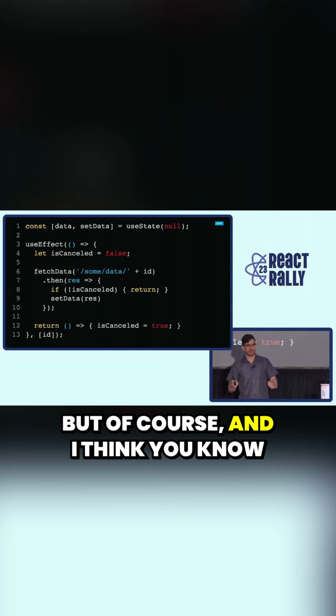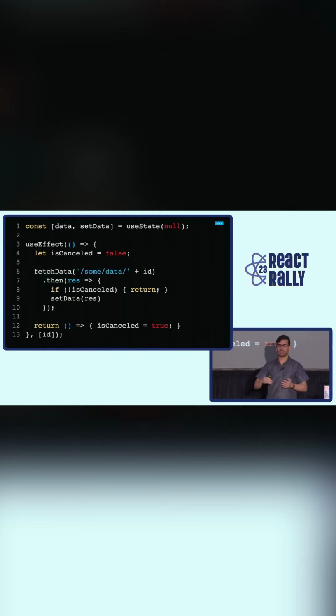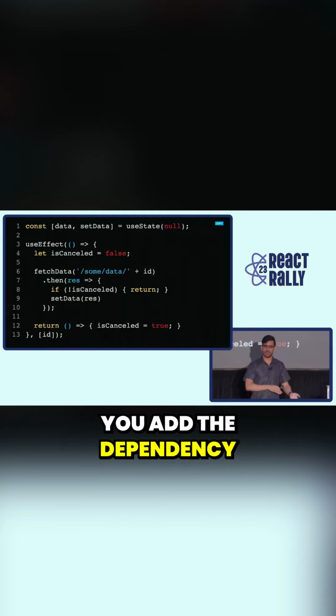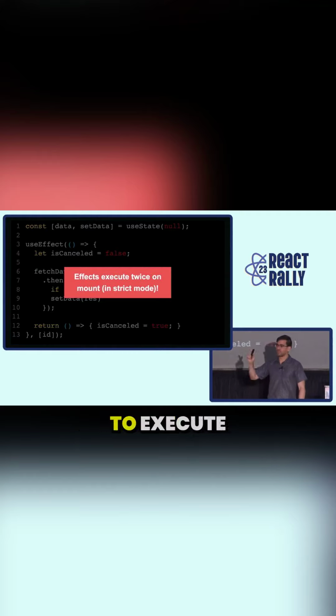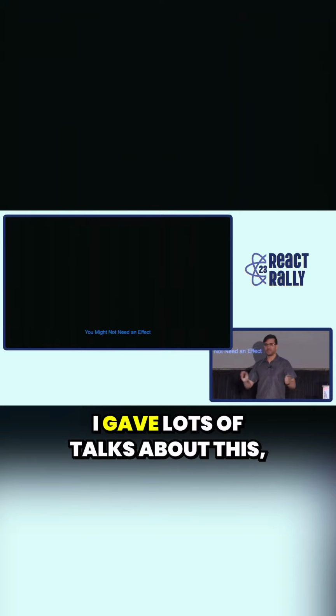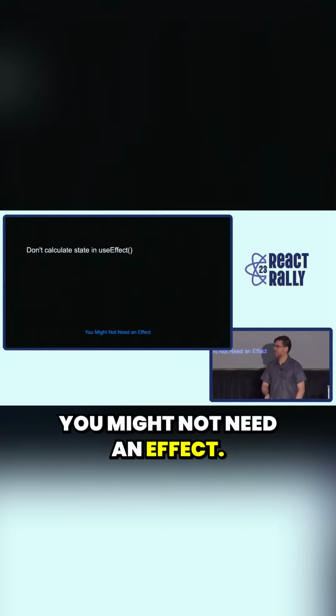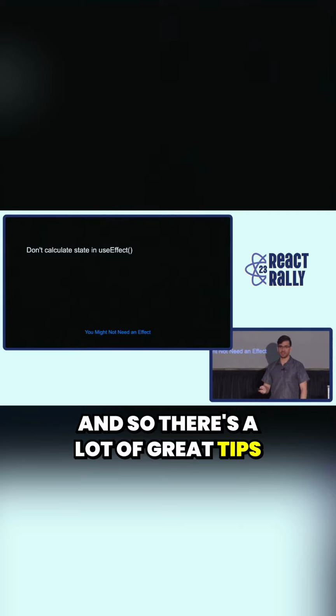But of course, and I think you know where I'm going with this, you could do this, you have the cancellation, you add the dependency array, but this is going to execute twice on mount in strict mode. I gave lots of talks about this, but there's even a page now. You might not need an effect. And so there's a lot of great tips in here.